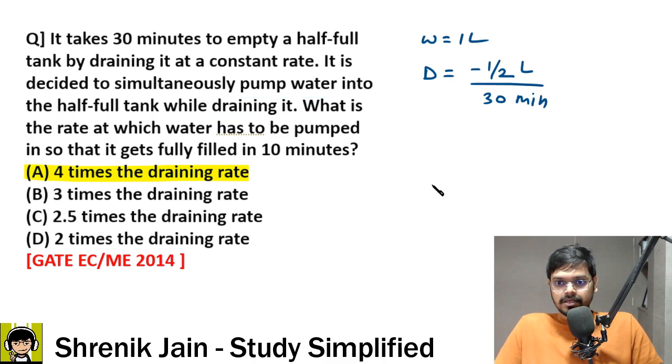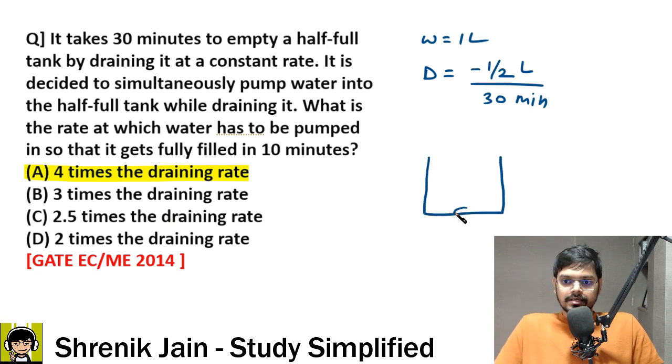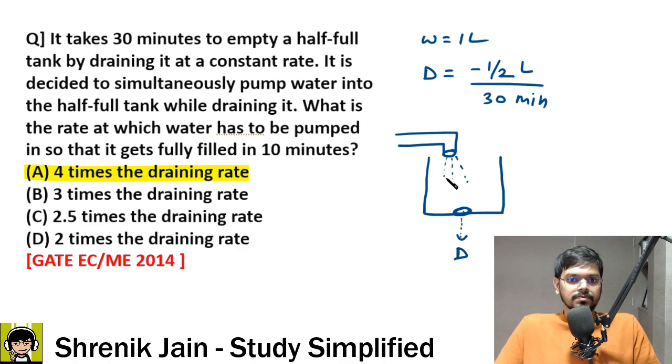Check it out, guys. If I draw the diagram, we have this tank. There is a drainage pipe here, from which the water comes out. This is drainage, negative work. And then we are also installing one pump. The pump is pouring water into the tank. But what rate should this pump have? That is, what should its working capacity be?